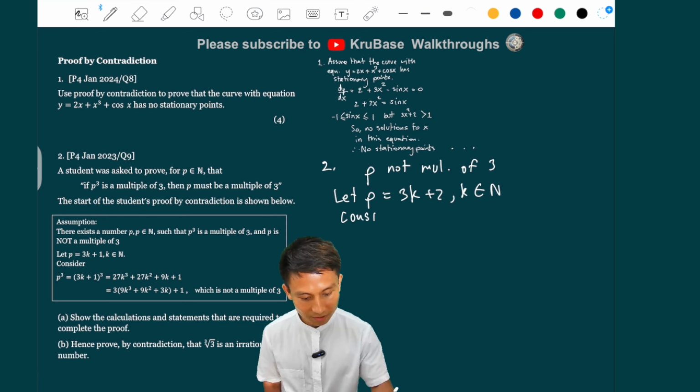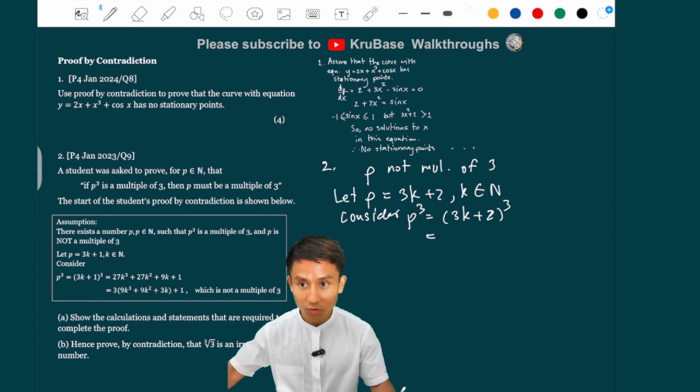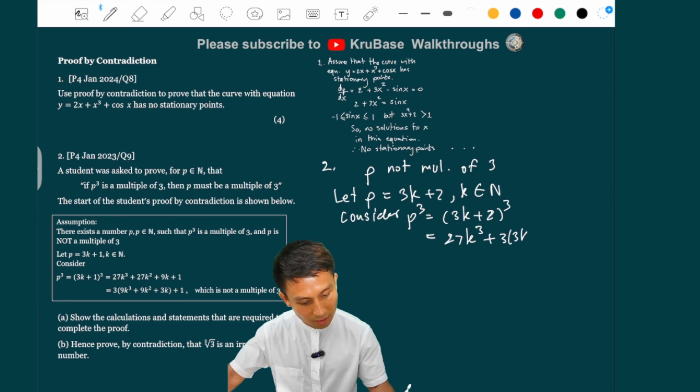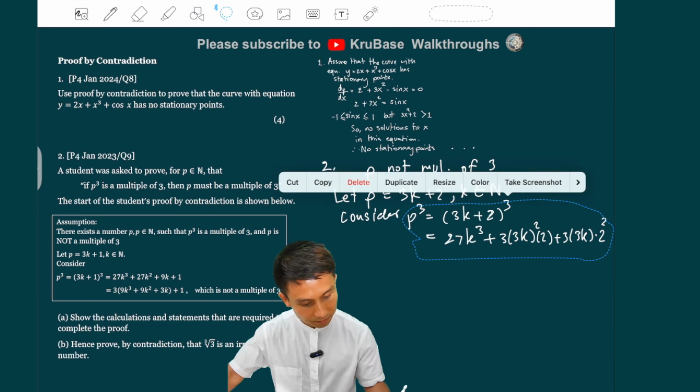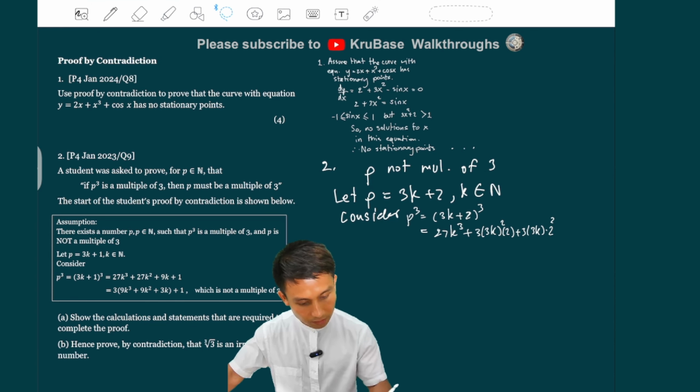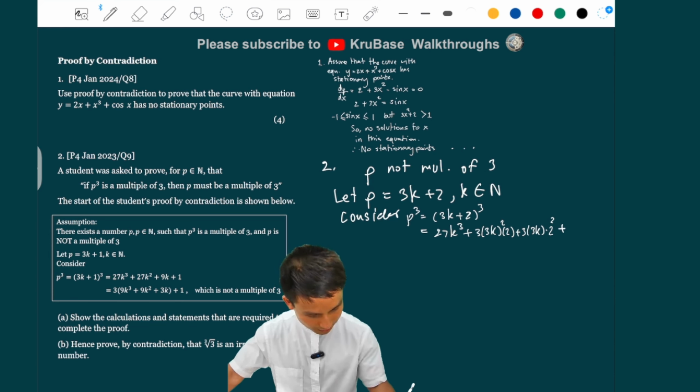Consider p cubed equals 3k plus 2, cubed, equals 27k cubed plus 3 times (3k) squared times 2, plus 3 times 3k times 2 squared, and then plus the last term cubed, which is 8.